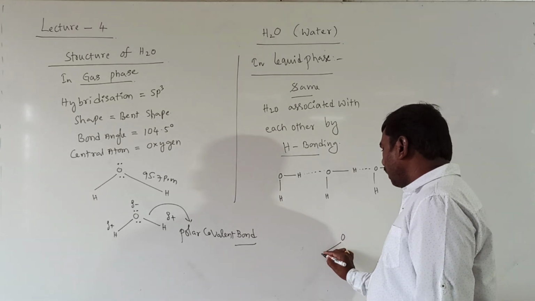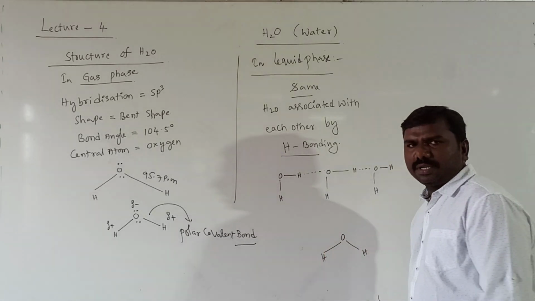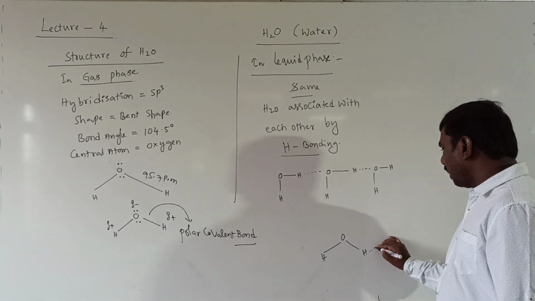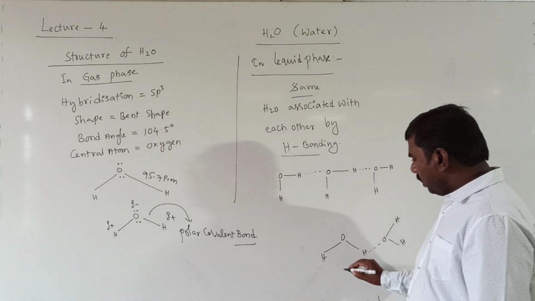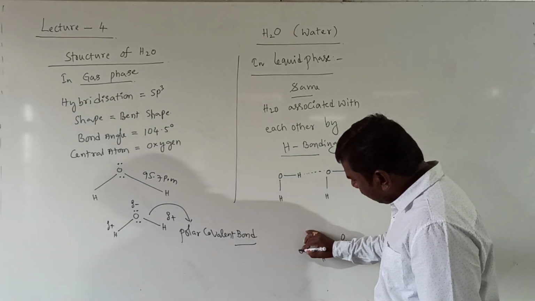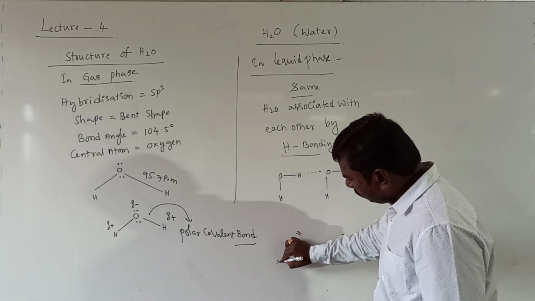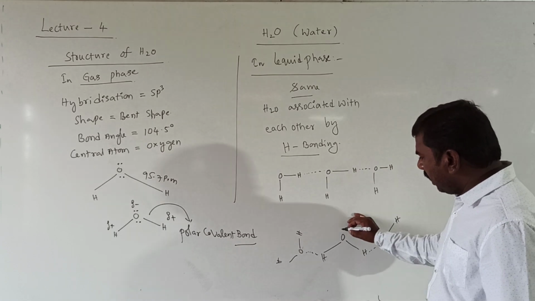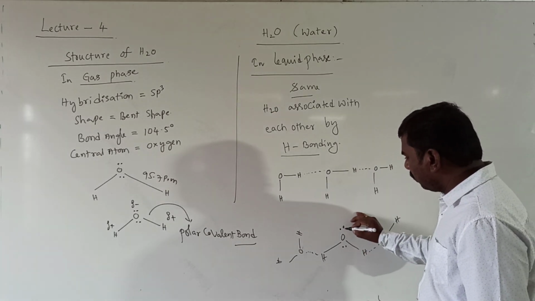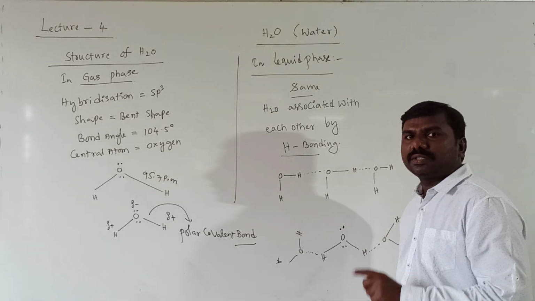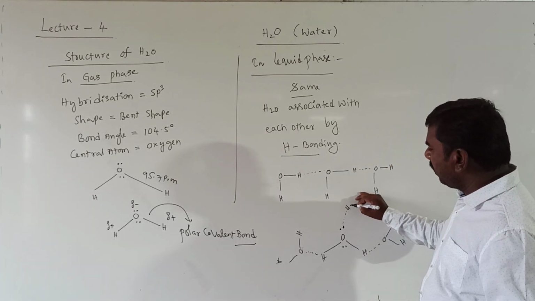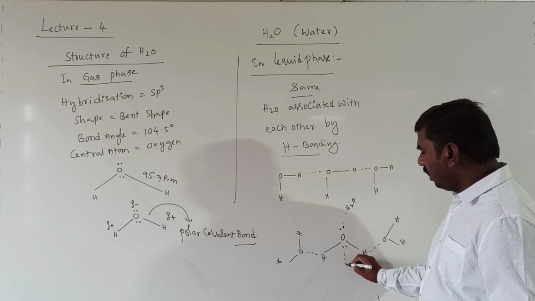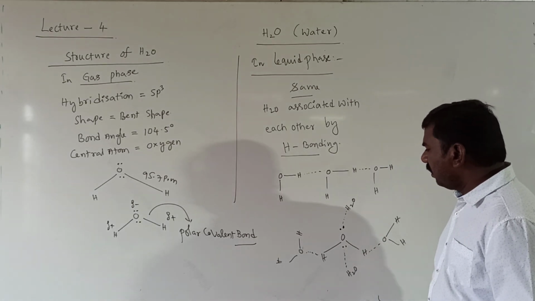Water has totally two hydrogens. So here hydrogen bonding with another H2O, clear. Hydrogen bonding with another H2O, right? And here two lone pairs of electrons, negative charge, can also participate in hydrogen bonding.